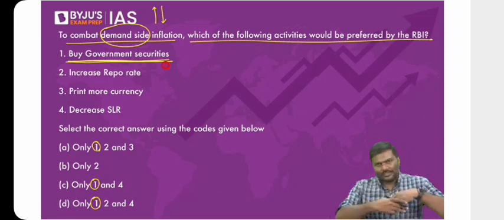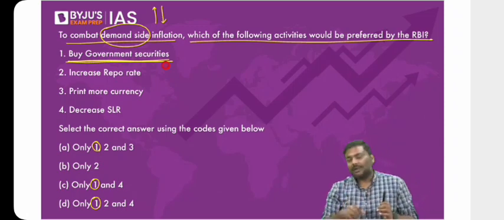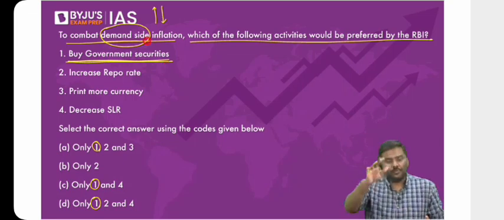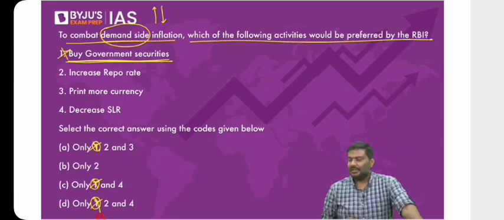I hope you understand this. All of this we have discussed, applied now. You will purchase government securities. By purchasing government securities, will you reduce money supply? No, you will increase money supply. If you increase money supply, can you control inflation? No. So 1 is wrong. Can I use elimination method here?